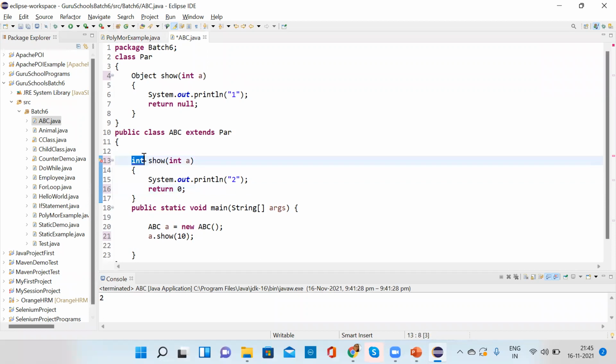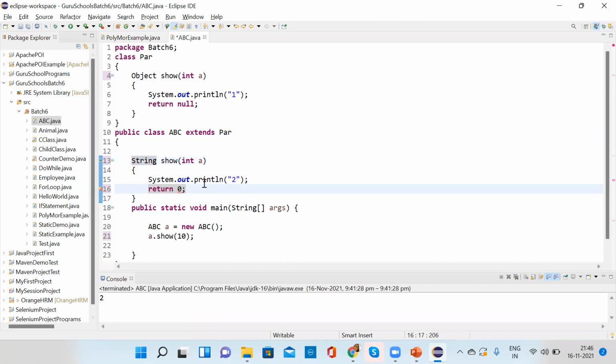If I give void, then also will it work? No. So it is working for String only. Here, if I pass String, then only this works.